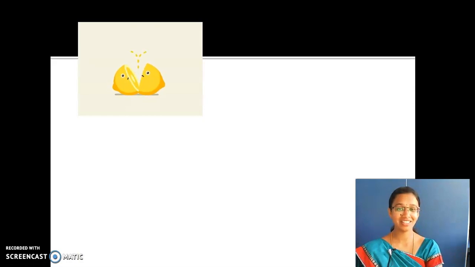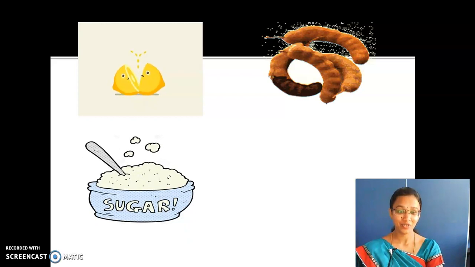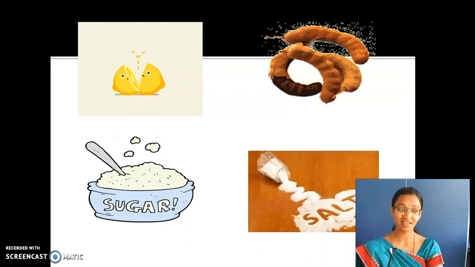I will give you hints. Look here. What is this? What is this, children? Lemon. Yes. What is the taste we have? Sour taste. And then tamarind, sugar, and then salt. Yes, we have different tastes with different food materials. Yes or no? We feel different tastes with different food materials.